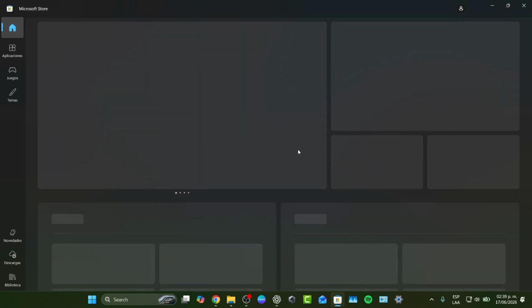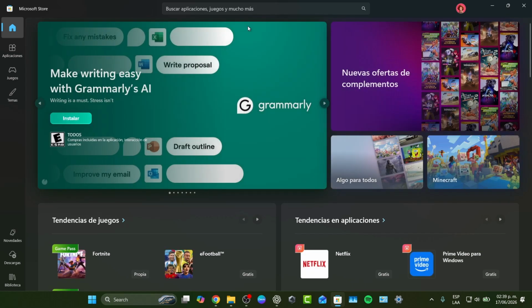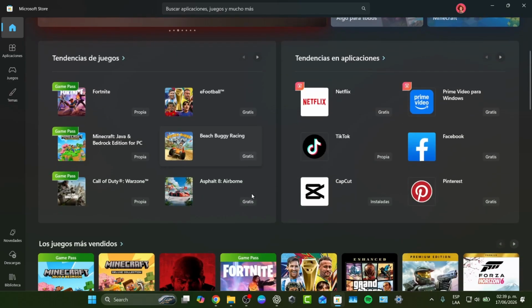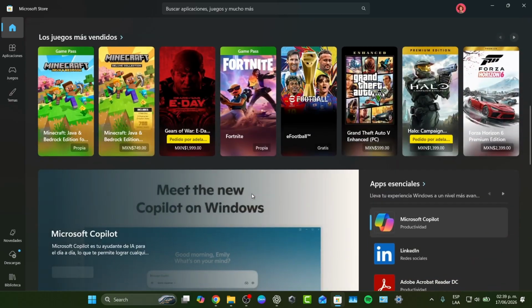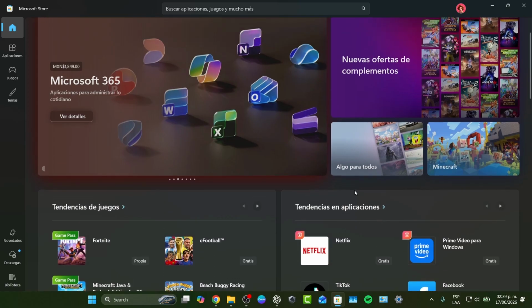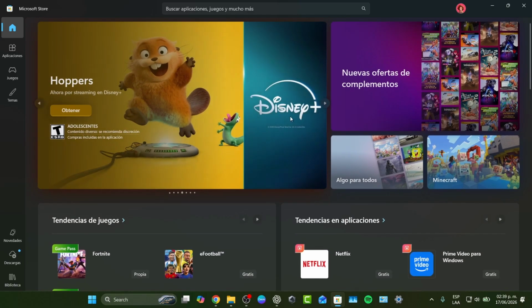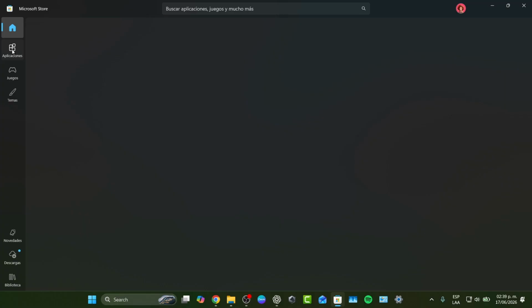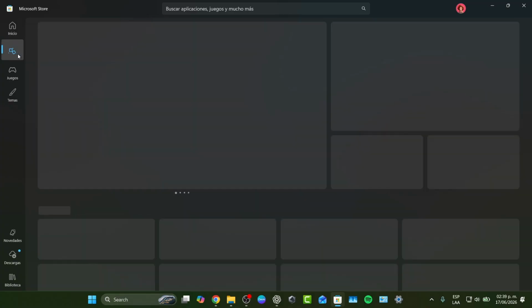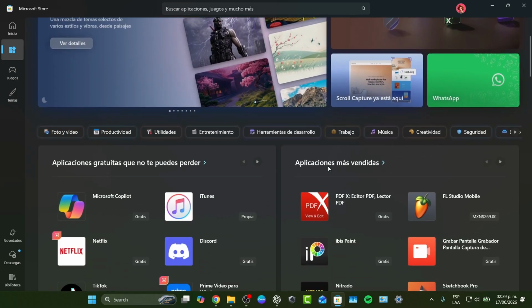Once it opens, you will see the search bar at the top. Depending on how much you use your computer, it might suggest a few applications in order to get started. You can download games, you can download applications, gaming stuff, and so much more. When you are inside here, usually what I do is focus on my applications. You usually see information such as the screenshot, the rating, and the reviews of a product that you would like to download.